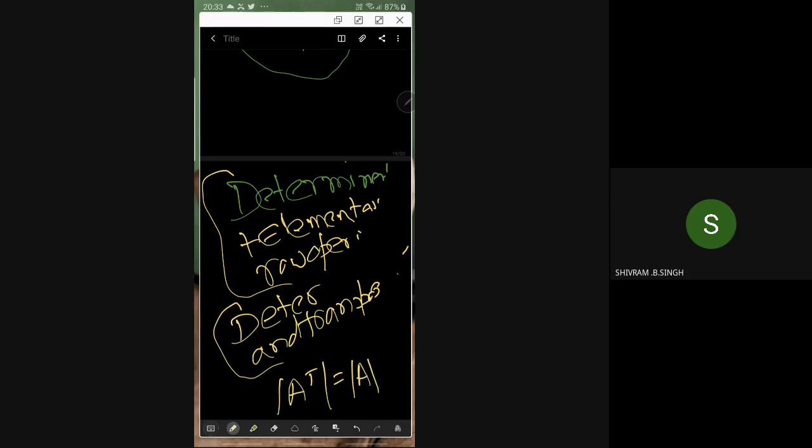That's a question. Yes, that is true. So this is a property involving determinant and transpose. Is there any other thing involving transpose and determinant? Like those things you have to see.